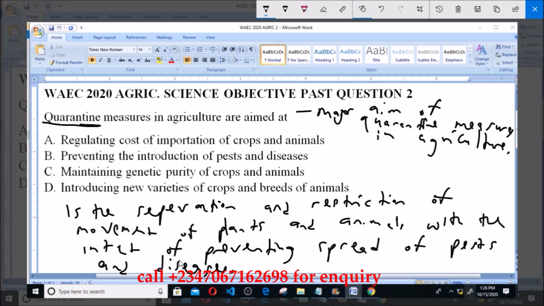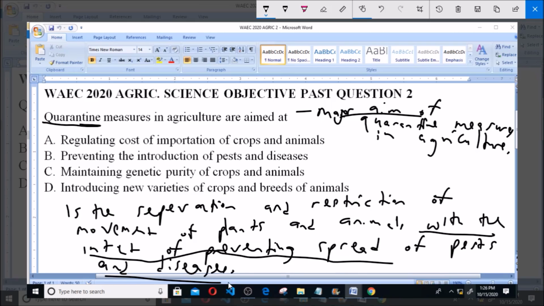Now, in this definition we have also given the major aim of quarantine, and as we stated here in the definition, it is done with the intent or with the aim of preventing the spread of pests and diseases. So that is option B, preventing the introduction of pests and diseases. So option B is the correct answer to this question.